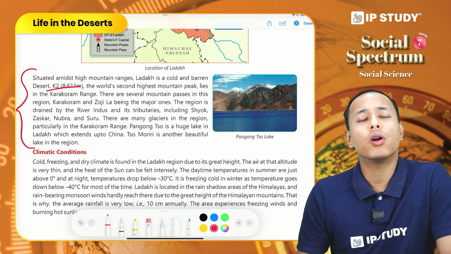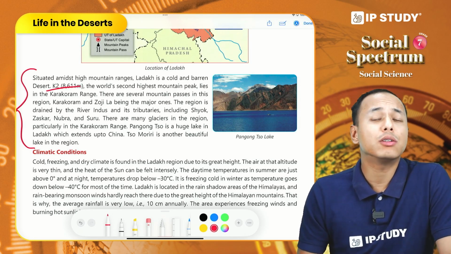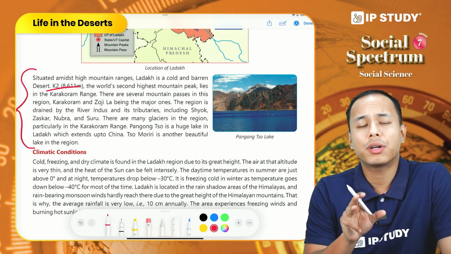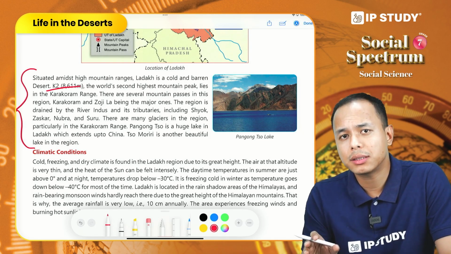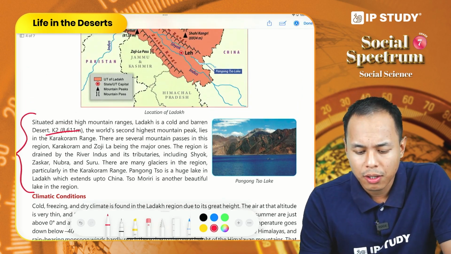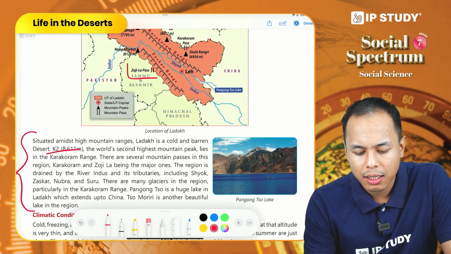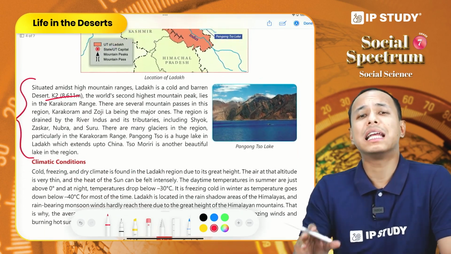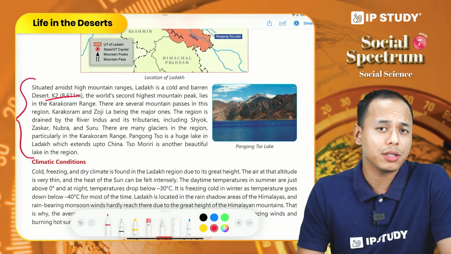K2, the world's second highest peak, is located in the Karakoram range. Apart from mountain peaks, we also have mountain passes in Ladakh, such as Zojila and Karakoram Pass. There are also numerous glaciers located in the Karakoram range.